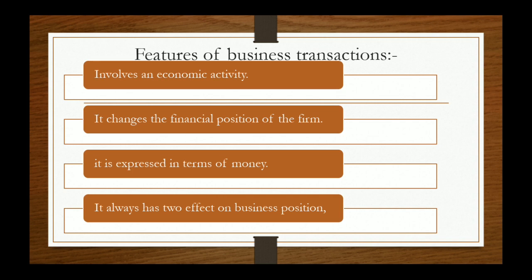Third important feature of business transaction is that it is expressed in the form of money. It means business transactions understand the language of money only, and we will express business transactions in the form of money. Next and final feature of business transaction is it always has two effects on business position. It means every business transaction creates two equal effects. One is known as debit and the other is known as credit. It also helps us in judging the arithmetical accuracy of business statements.